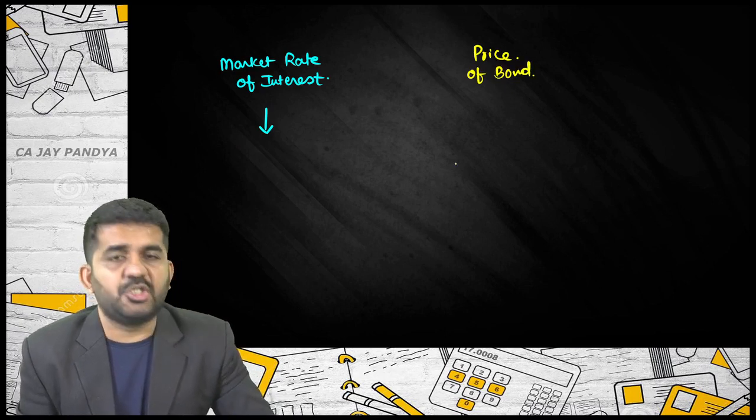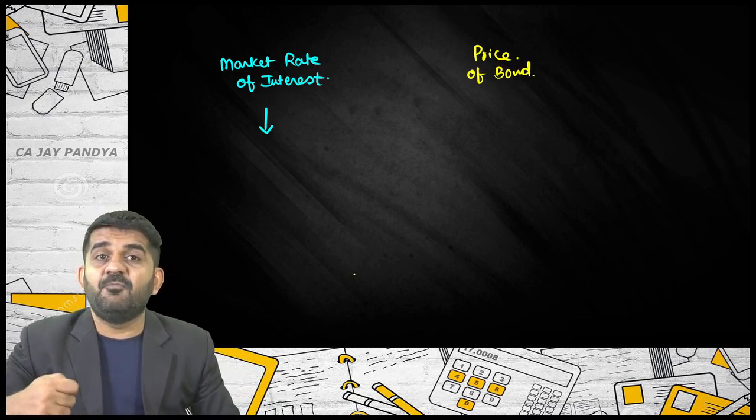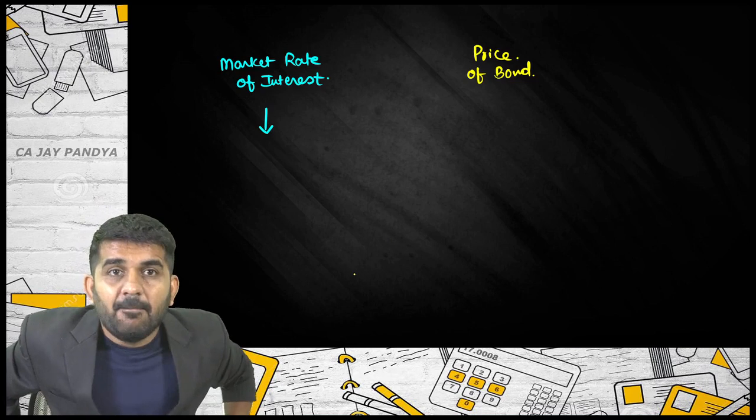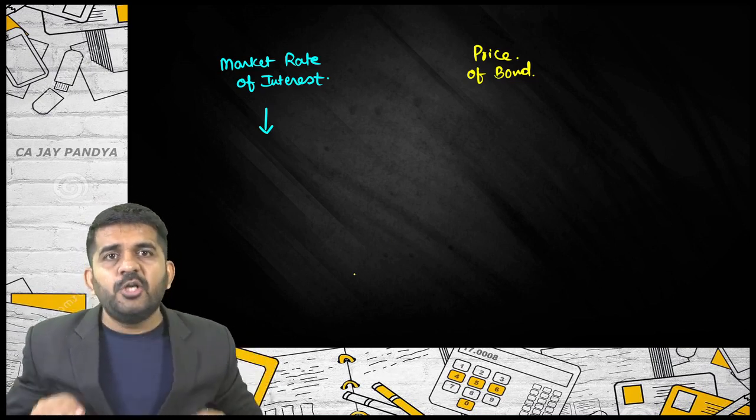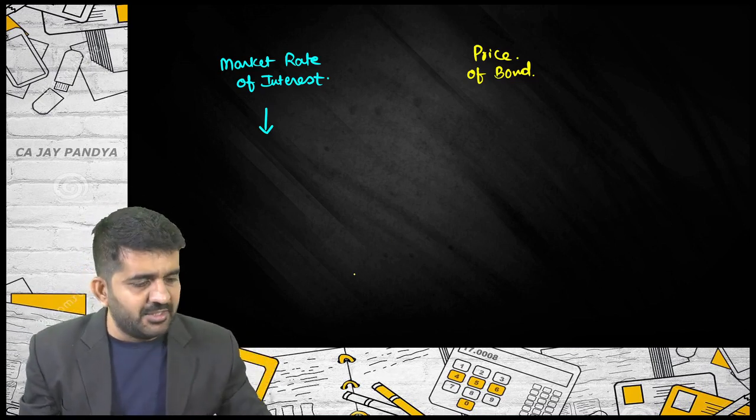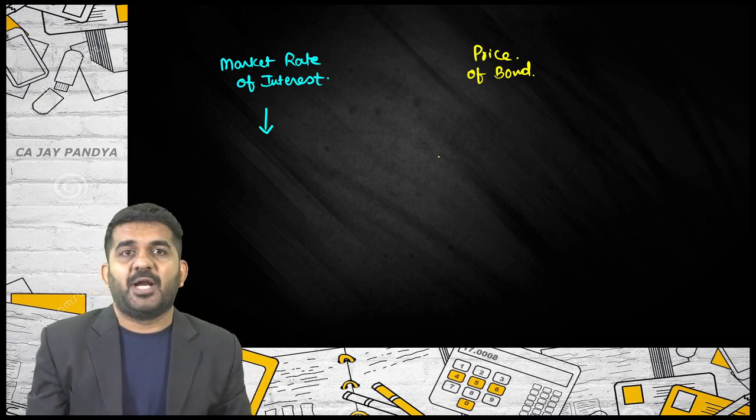Please understand, this is extremely difficult to understand, but still, I want you to give me the answer. What will happen to the price of the bond?